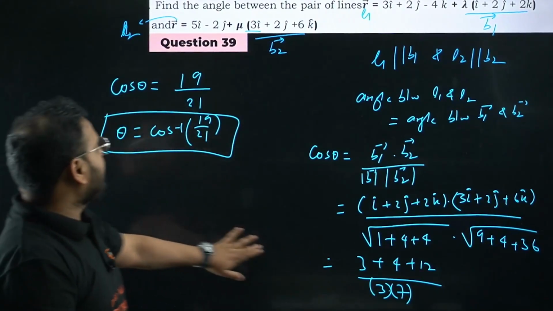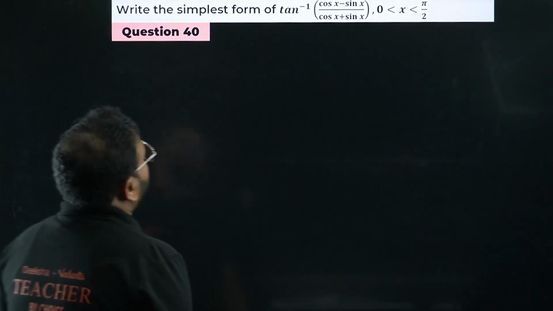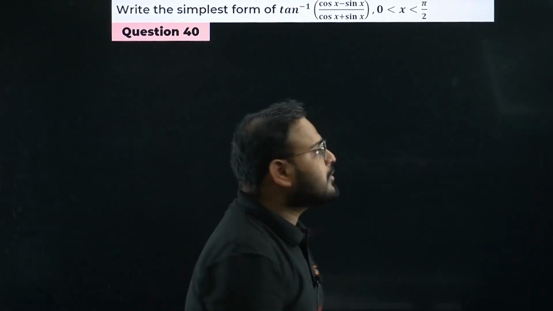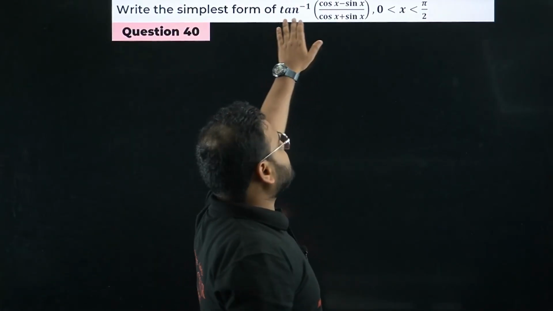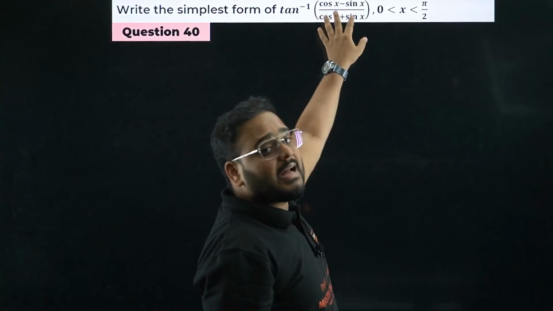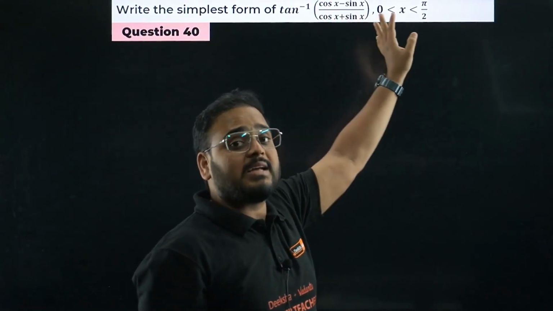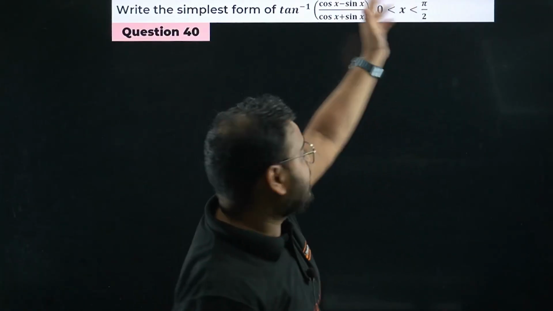Simple enough. Moving on now, question number 40. Find the simplest form of tan inverse of cos x minus sin x upon cos x plus sin x. Very simple question. How do you solve it, sir? Divide by cos. Why, sir? Because, bacha, we have tan inverse outside. We need the tan also inside. We know there's a formula for 1 minus tan, something like that, but we don't have it for cos and sin. What are we going to do? Divide by cos, sir. We'll make tan now.